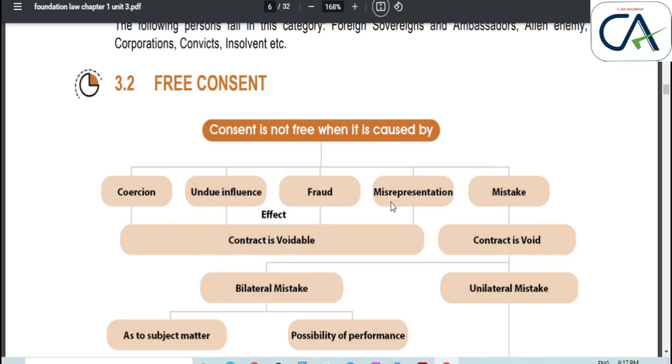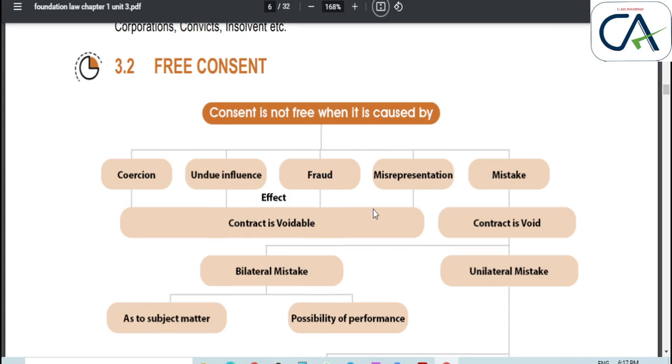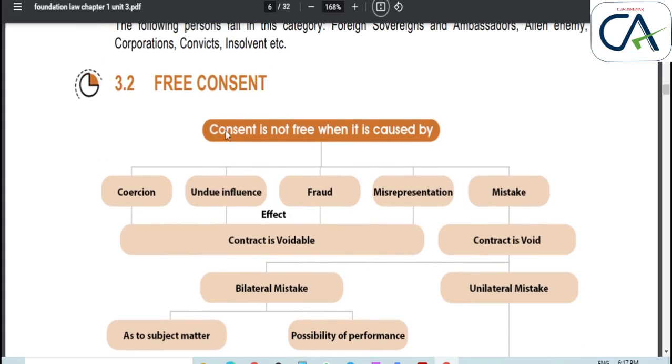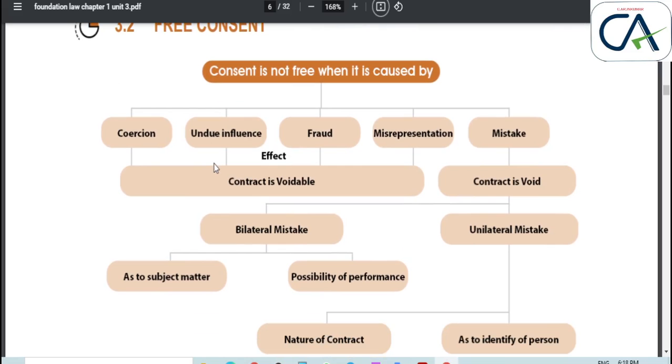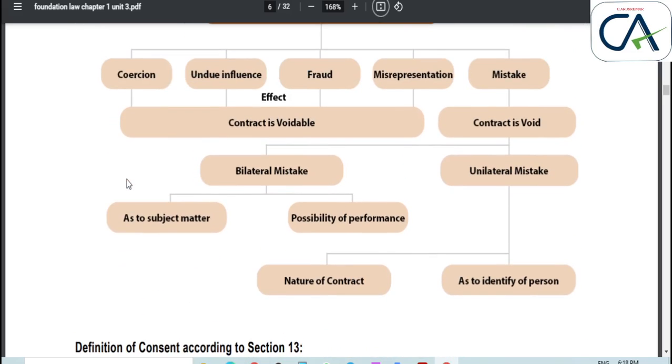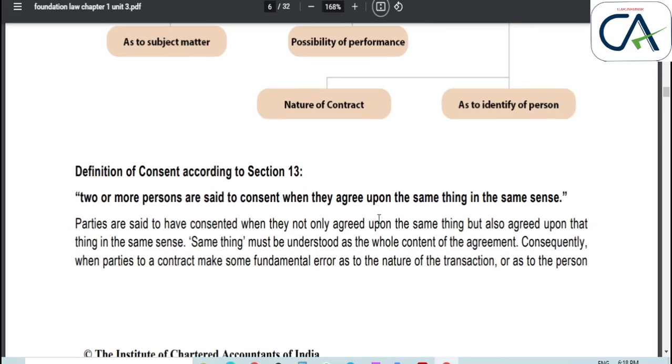In the previous video we have seen about the capacity to contract. In this video we are going to see about free consent. The contract is valid only when the consent was free. We have seen this already. Here they gave one mind map. This is very important. You can use this mind map for revision purposes.